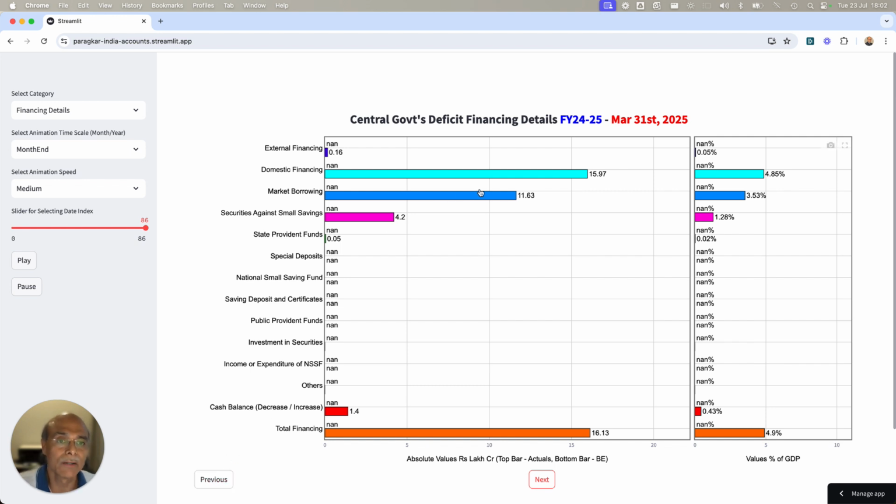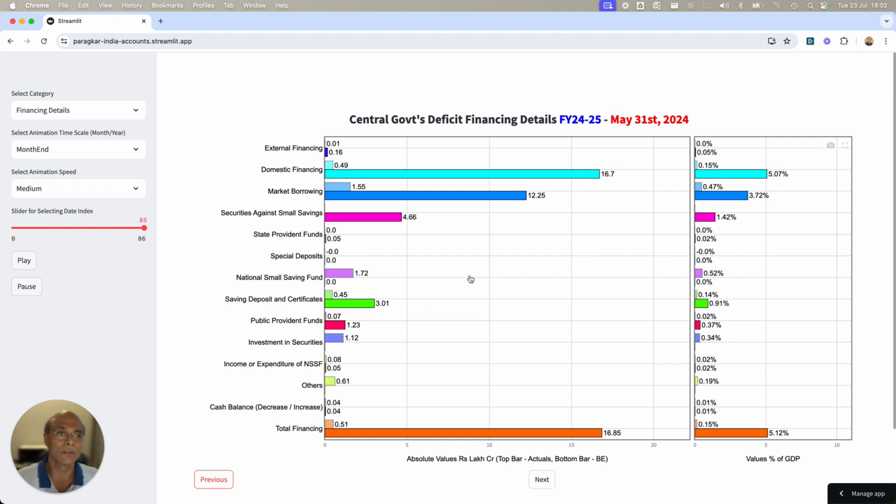But whatever is there, the main is the market borrowing. The market borrowing in the current budget is 16.63 lakh crores, and the previous February 2024 budget was 12.25 lakh crore. So friends, I think I have spent enough time, and you can play with this tool, whatever you want to see, you can see.